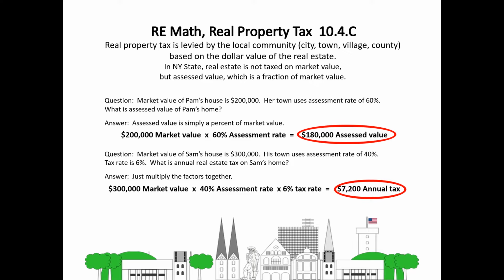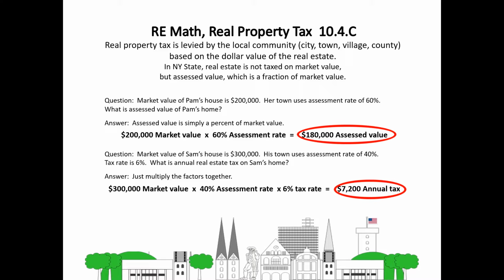And they're going to ask you questions about this on the test. Here's an example. The market value of Pam's house is $200,000. Her town uses an assessment rate of 60%. What is the assessed value of Pam's home? Well, it's pretty easy. Assessed value is simply a percent of market value.